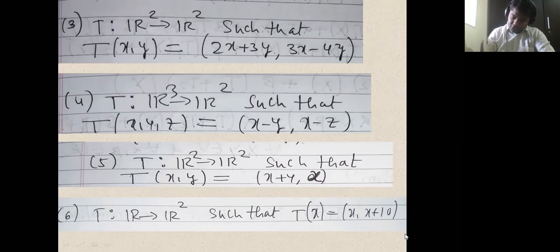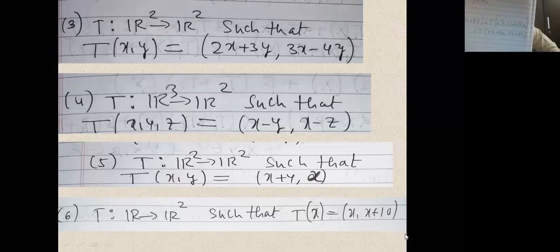So that is T of alpha times (x1, y1) plus beta times (x2, y2). That is equal to T of, multiplying alpha and beta inside, (alpha x1 plus beta x2, alpha y1 plus beta y2).